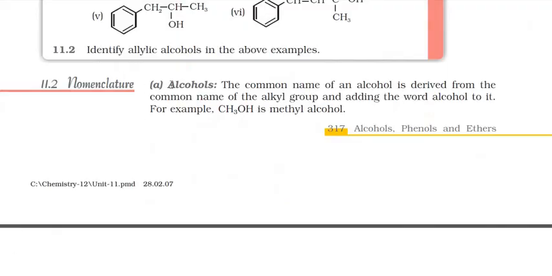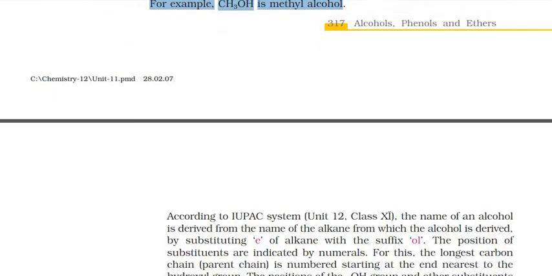Now talking about alcohols, the common name of an alcohol is derived from the common name of the alkyl group by adding the word alcohol. That means if we simply add methyl, it will be methyl alcohol. For example, methane is there and one of the hydrogens is replaced, that will be methyl alcohol. Just like this.